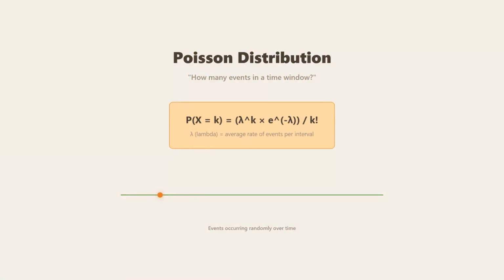The Poisson distribution asks how many events in a time window. The formula uses lambda, the average rate of events per interval, combined with e to the negative lambda. Watch these events occur randomly over time. They're unpredictable individually, but follow a pattern overall.